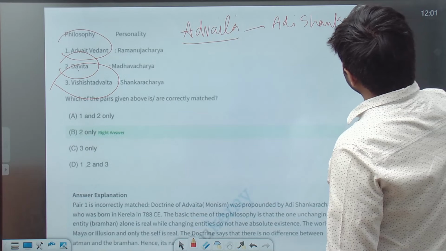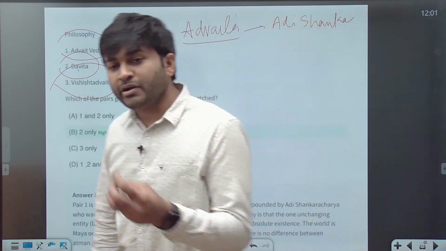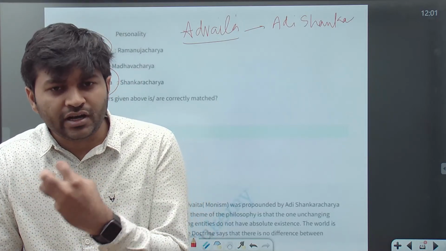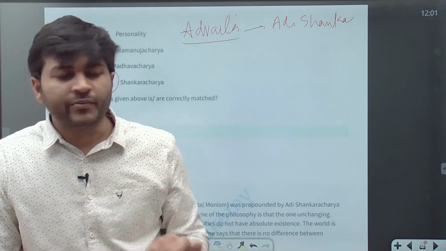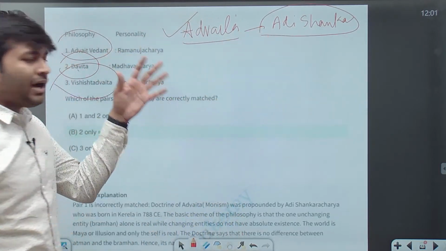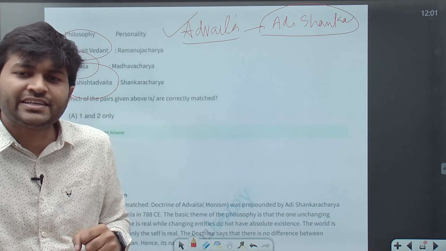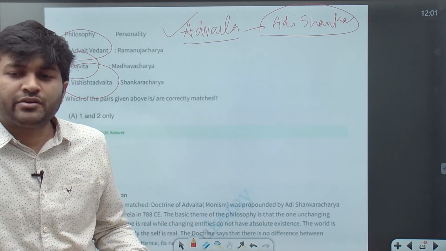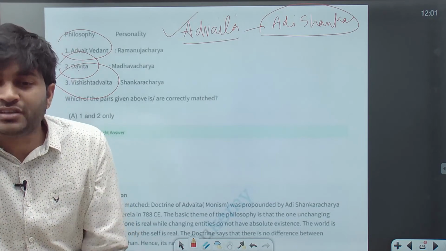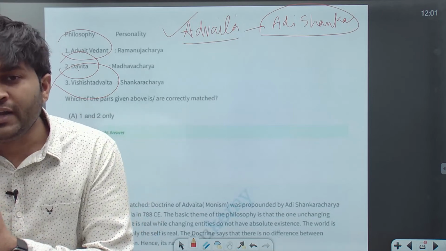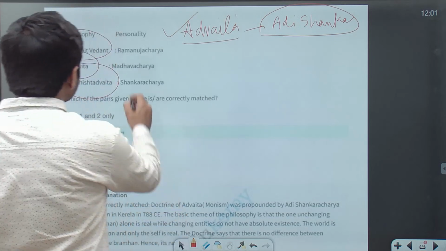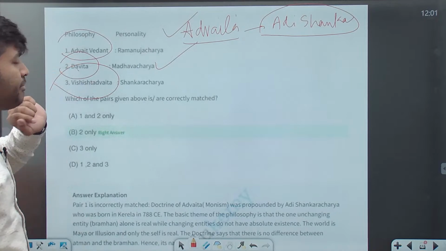It says that Brahma is the only reality, atma and Brahma are one and the same, monoism. There is a single entity, Brahma. So this is what Advaita philosophy was. Then Madhavacharya comes into the picture. Madhavacharya says that no, we have two different entities: Brahma is different and an individual soul is different, and an individual can join this Brahma through the bhakti marga. So this was the Dvaita philosophy given by Madhavacharya.